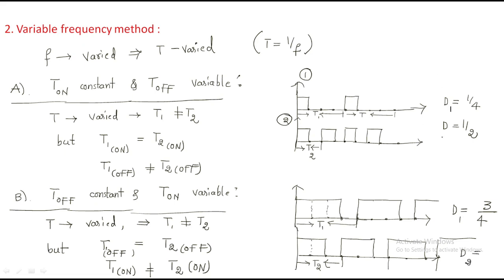Here first wave D1, second wave D2. This is for first wave, this is for second wave. For second wave 2 is the on time period, 3 is the off time period. So duty ratio is different. So we allowed different types of duty ratios, then we will get the different types of voltages. So by that we can control the voltage very high.